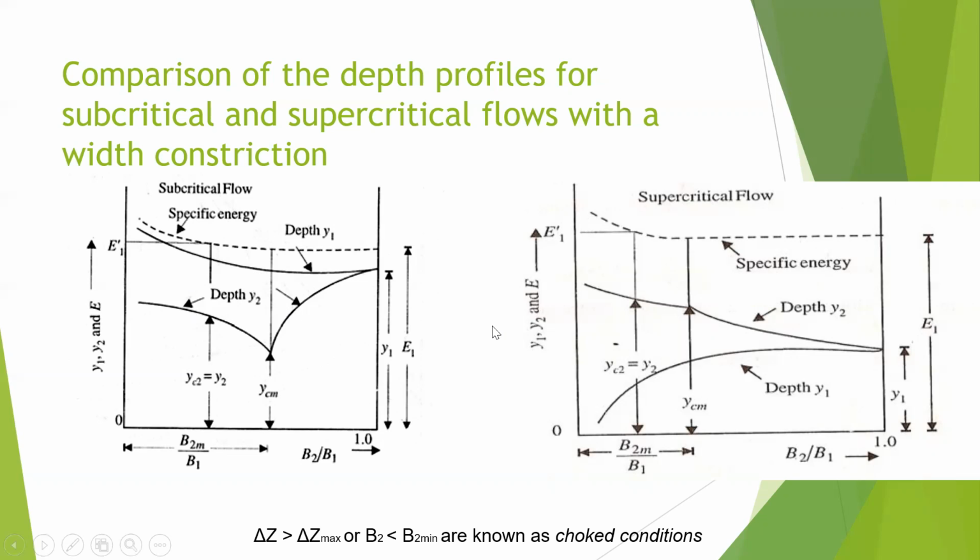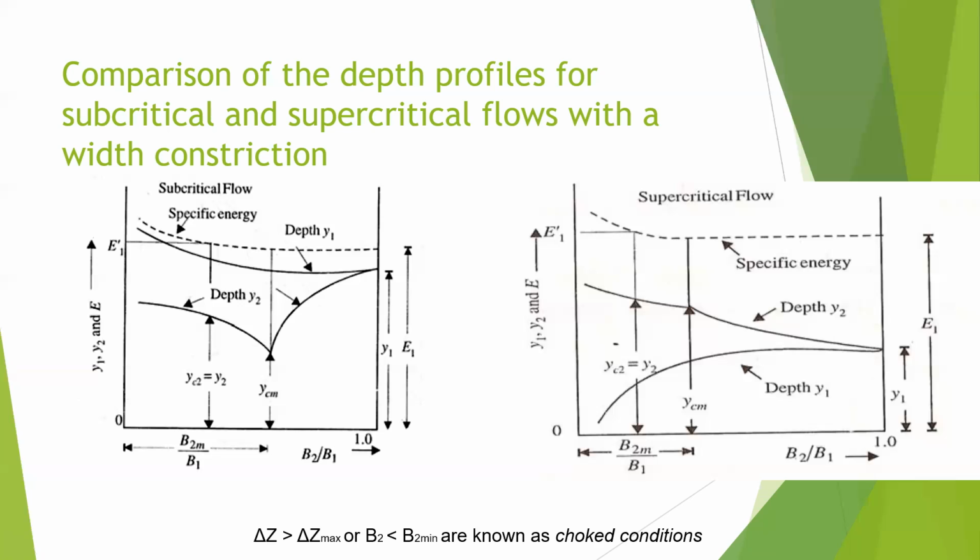Anyway, I am going to solve one problem. I think you will understand in a better way. If the flow is supercritical, again, this is the point, there is no contraction, and when you start having a contraction, or narrowing in the downstream, then you will see that this is the original flow. It almost remains constant until you reach the critical flow point, but the depth on the right side is going to be higher.